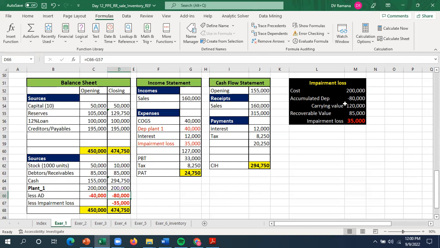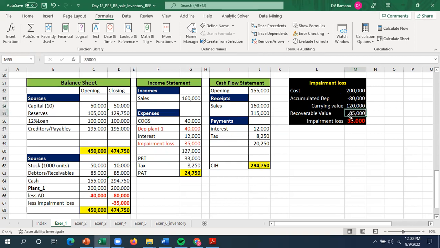So what is the carrying value of the asset now? The carrying value is the cost of acquisition, 200,000, minus the accumulated depreciation, that is 40 plus 40, 80,000. So the carrying value is 120,000.